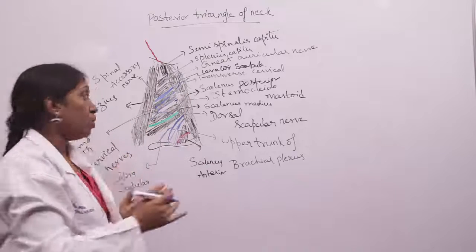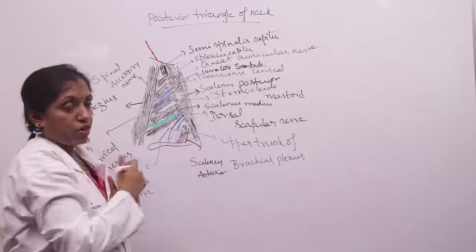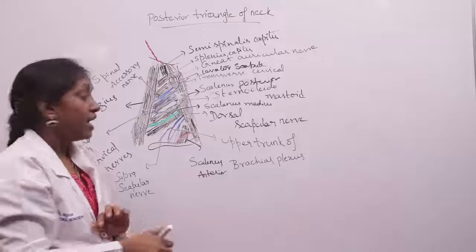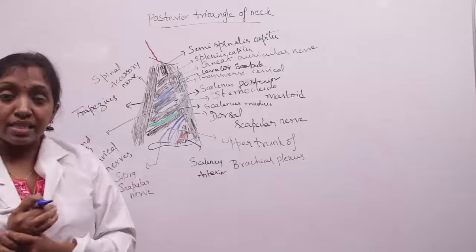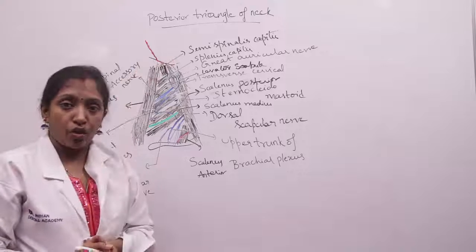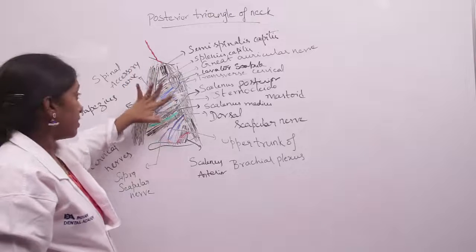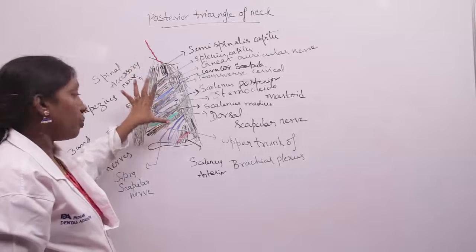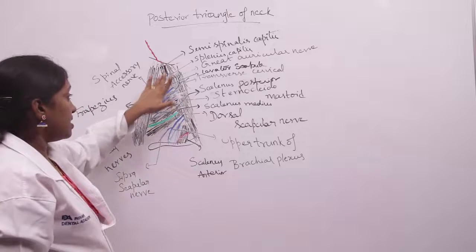The spinal accessory nerve is present in the triangle along the posterior border of the sternocleidomastoid, and again it goes backwards and downwards and disappears beneath the trapezius muscle. It lies on the levator scapulae muscle. It is hooked by the lesser occipital nerve. This nerve divides the posterior triangle of the neck into the upper carefree and lower careful triangles, because above the spinal accessory nerve no important structures are present, and below it many nerves and vessels are present. That's why this is the careful triangle and this is the carefree triangle.